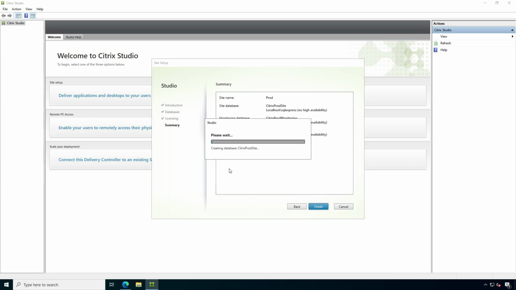Generating database sites. This will take a little while. As I said earlier, the change is just that you have Citrix Studio over the browser. You are able to manage it using the browser. You are able to create a delivery group, and create a machine catalog using that browser.